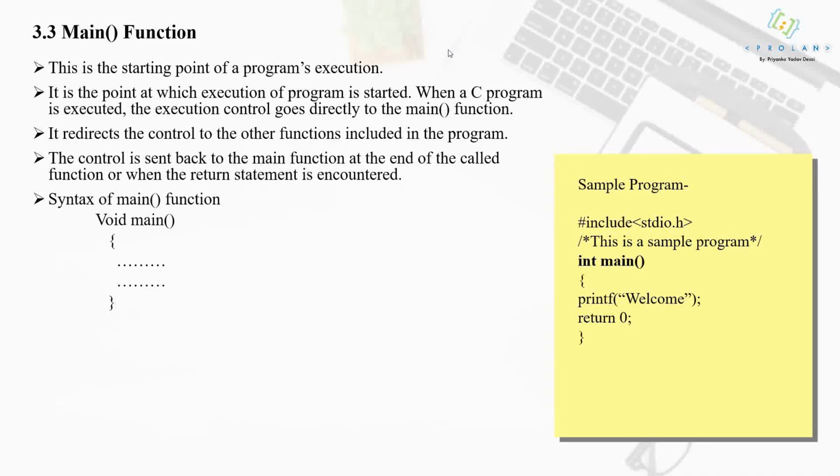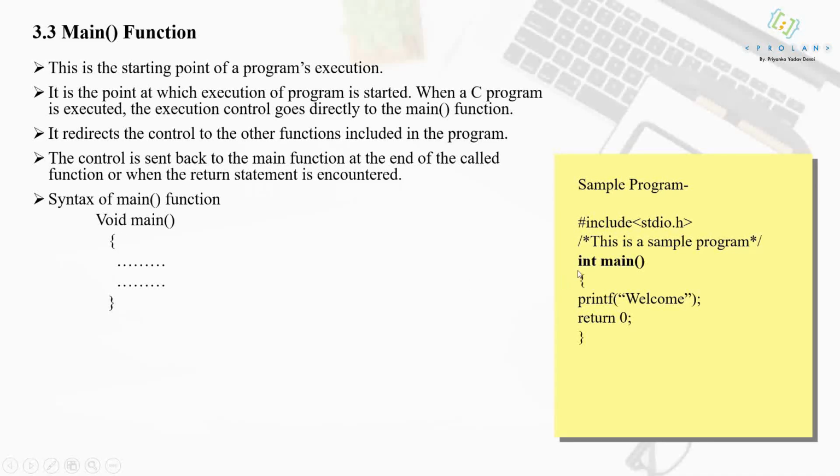So the syntax of writing the main function in your program is this. You have to mention the return type. Now what is this return type? Here it is integer, here it is void. What do you mean by that? The return type indicates whether your function is returning something or not. If your function is not returning anything, then you can use void.